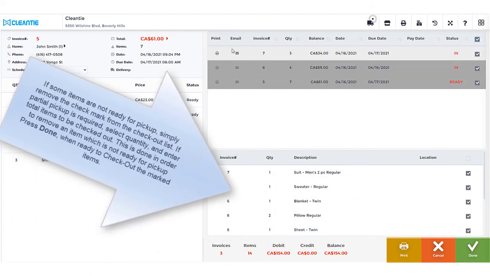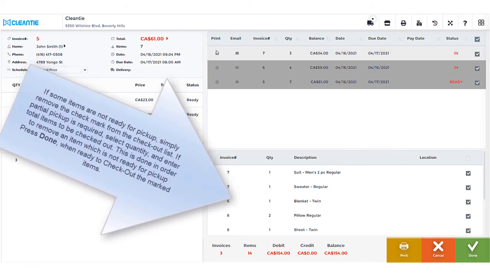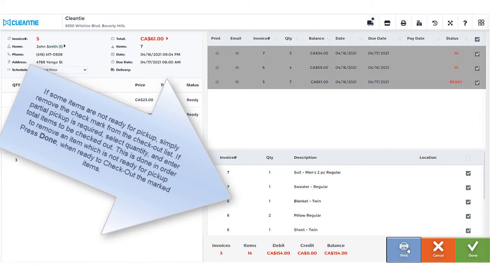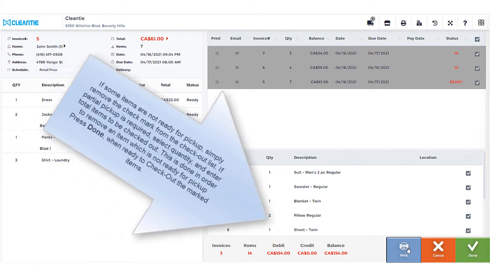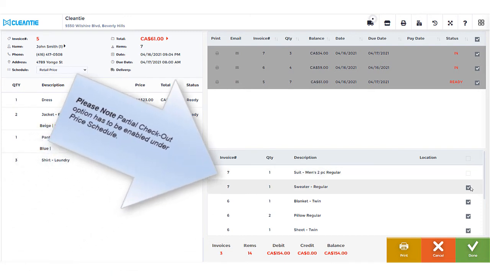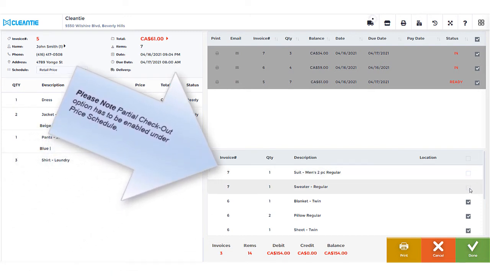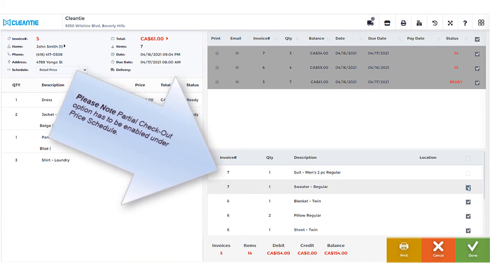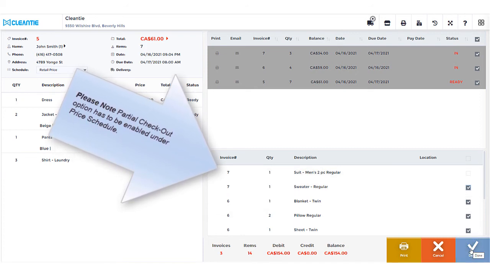If some items are not ready for pickup, simply remove the check mark from the pickup list. If partial pickup is required, select quantity and enter the total items to be checked out. This is done in order to remove an item which is not ready for pickup. Press OK when ready to check out the marked items. Please note, the partial checkout option has to be enabled under Price Schedule.